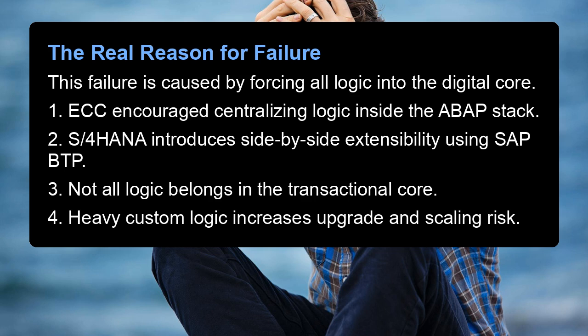This failure is caused by forcing all logic into the digital core. 1. ECC encouraged centralizing logic inside the ABAP stack. 2. S/4HANA introduces side-by-side extensibility using SAP BTP. 3. Not all logic belongs in the transactional core. 4. Heavy custom logic increases upgrade and scaling risk.